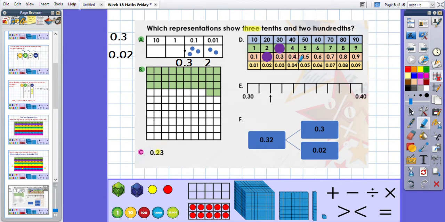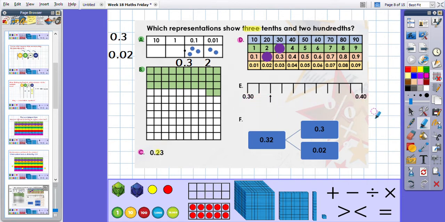Okay, let's have a look at our Gattegno chart, and we've got some counters with some hidden numbers. Well, we know from moving up and down our chart, the number represented underneath the counter is 2 divided by 10, 0.2. And then here, we've got the whole number 3. So that's definitely not representing 3/10ths and 2 hundredths.